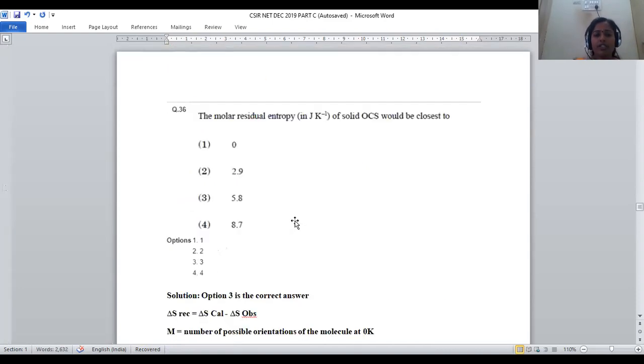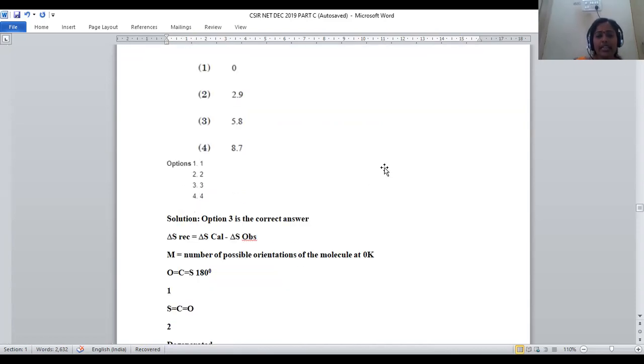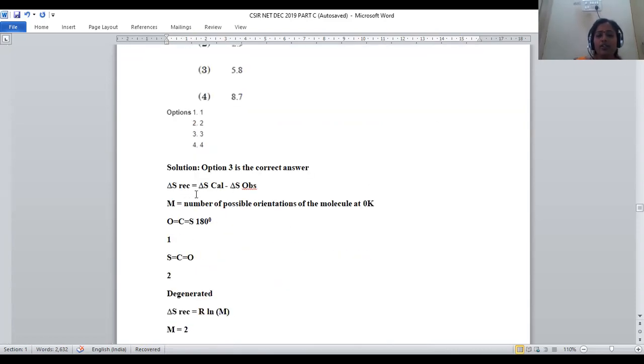Now let us move on to the next question, 36. Molar residual entropy of solid OCS would be closest to. In this case, residual entropy is given by entropy calculated minus entropy observed, right?